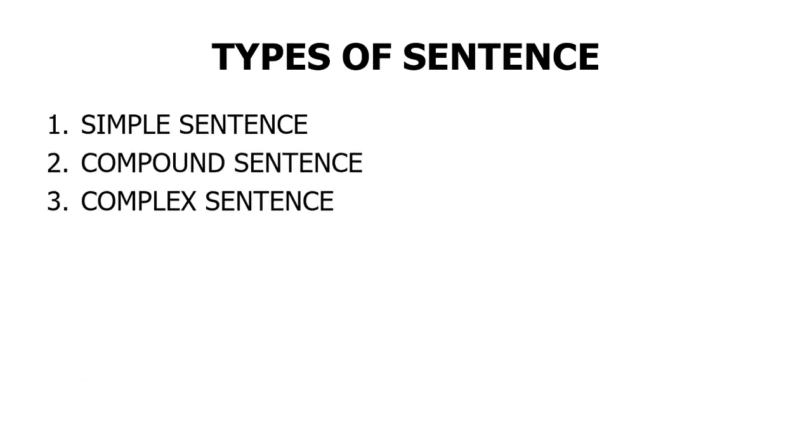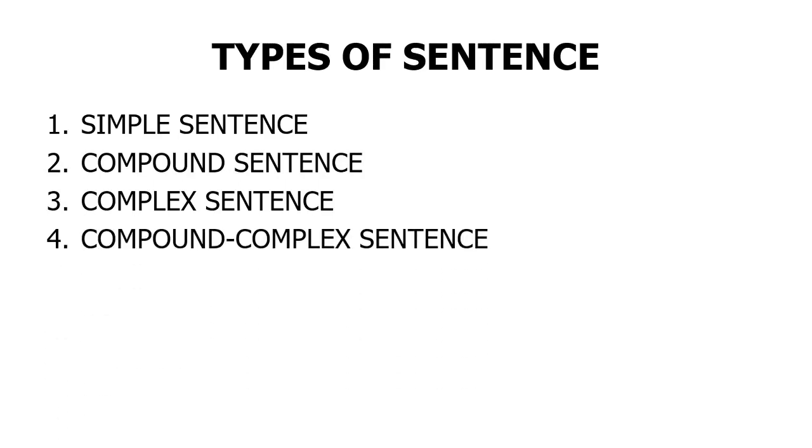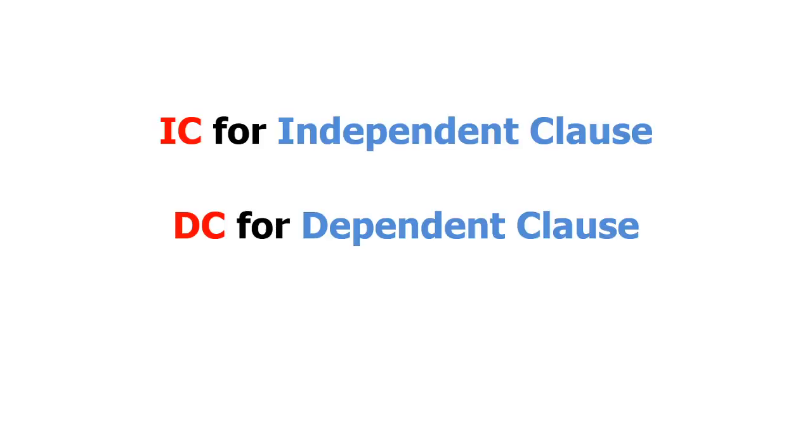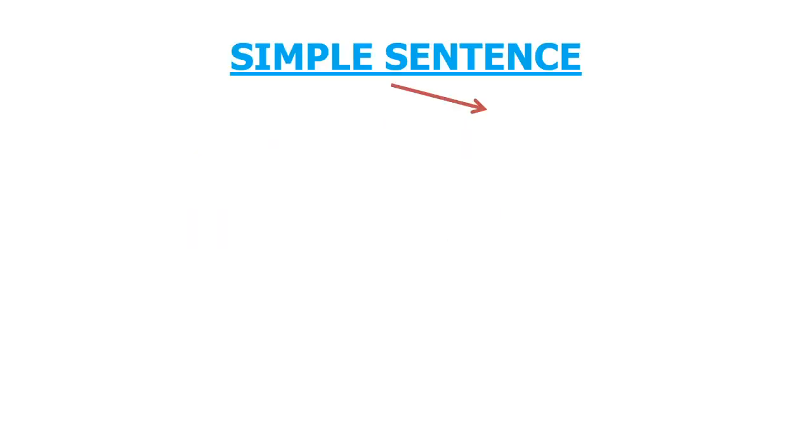The next is types of sentence. Here I have four kinds of sentences. The first is simple sentence, the second is compound sentence, the third is complex sentence, and the fourth is compound-complex sentence. What are they? Here we will try to explain them one by one to you. But before that, I have some abbreviations for this explanation. That is IC for independent clause and DC for dependent clause.